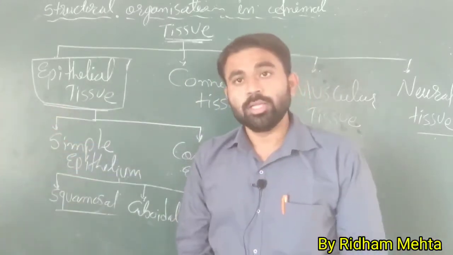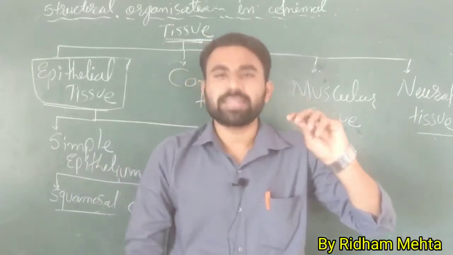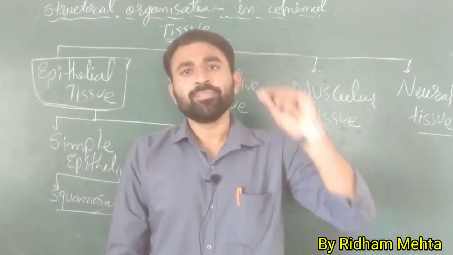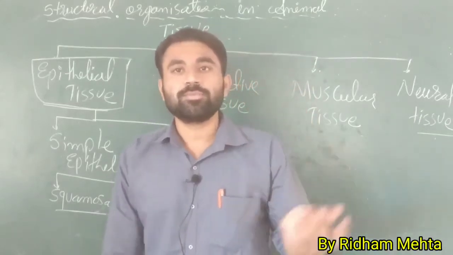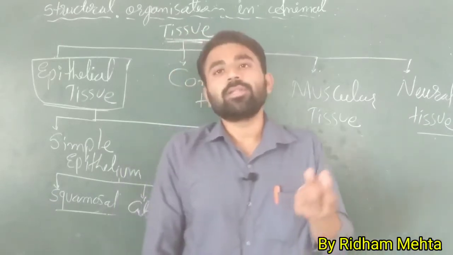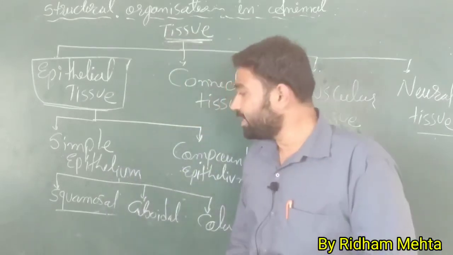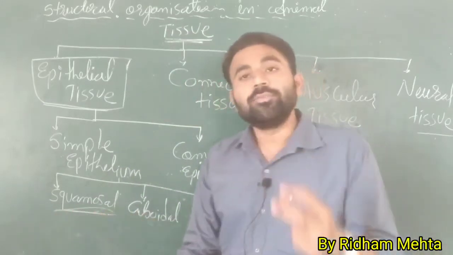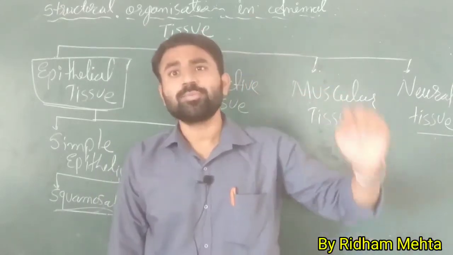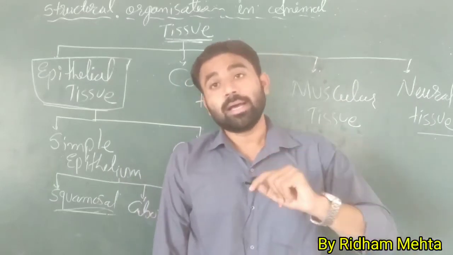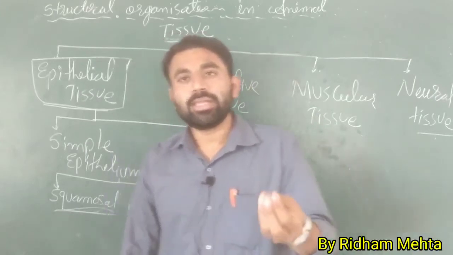Okay, so squamosal epithelium is a very flattened cell, so these are very thin cells. Because of these thin cells, the biophysical processes become easy. For example, osmosis becomes easy, diffusion becomes easy. Because of these thin squamosal cells, diffusion, facilitated diffusion, osmosis, active transport, or whatever transportation becomes easy.